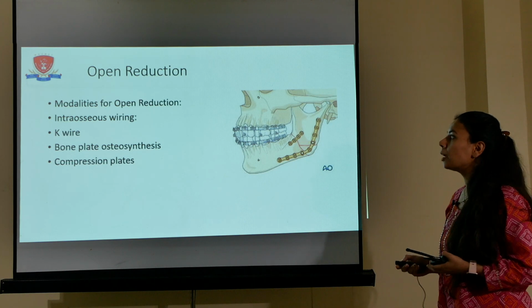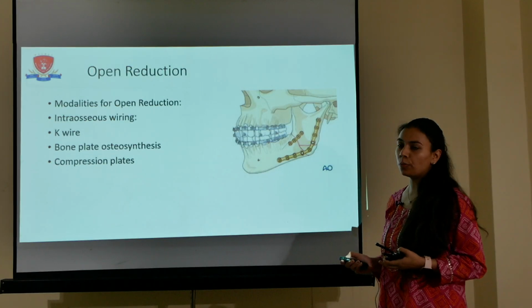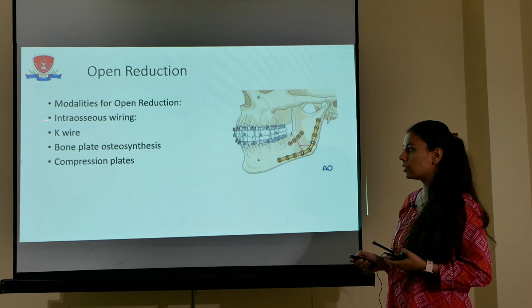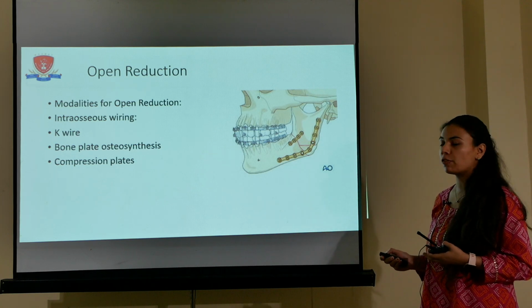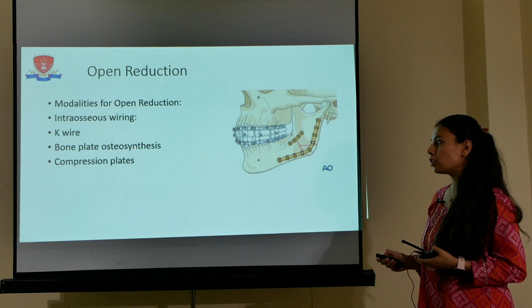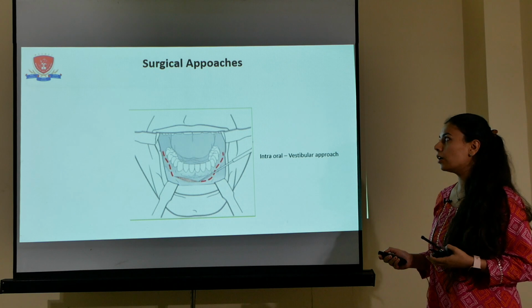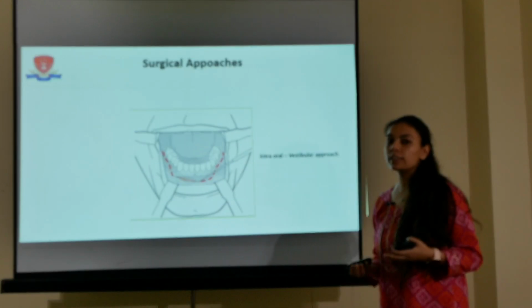Now open reduction can be done in various ways. A few modalities of open reduction involve intraosseous wiring, K-wire, which is now obsolete because of various other methods, bone plate osteosynthesis and compression plates. For an open reduction, there are various surgical approaches.